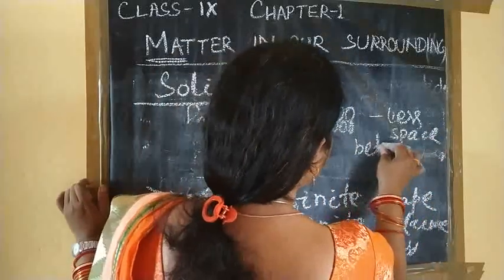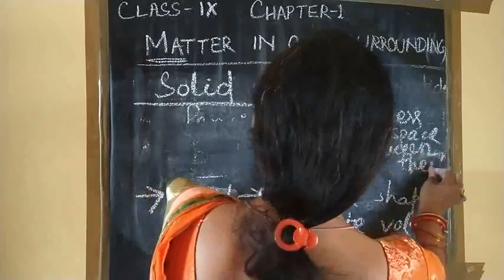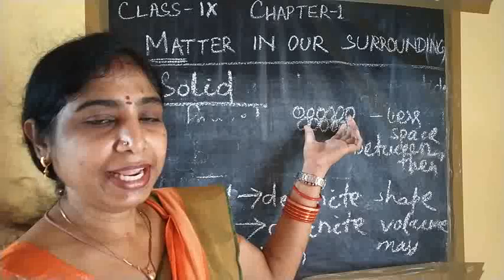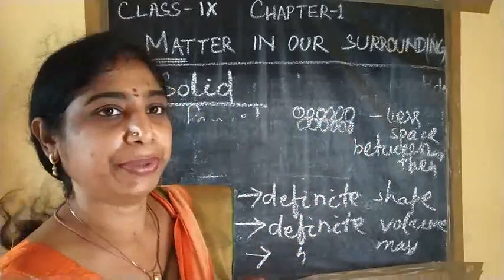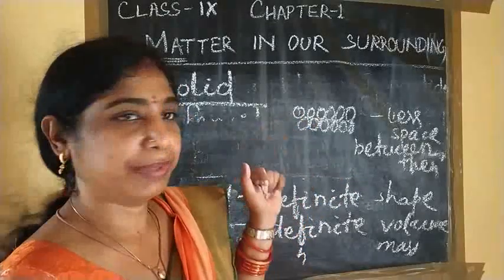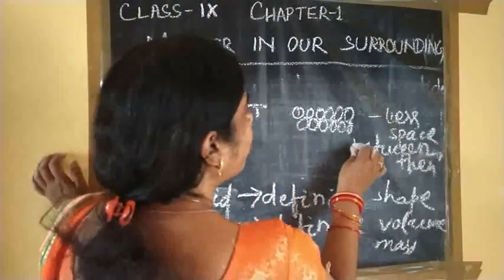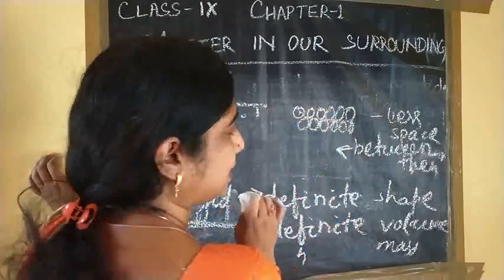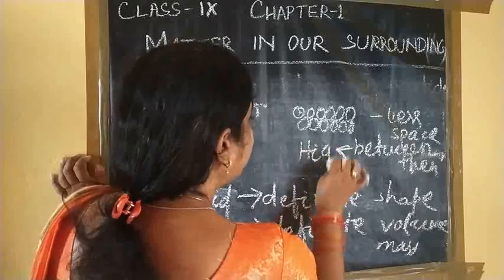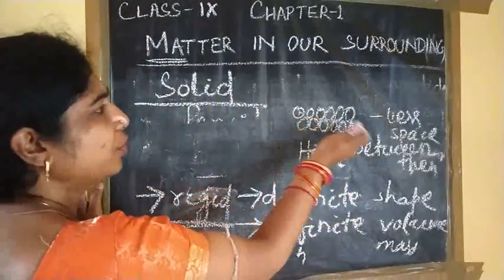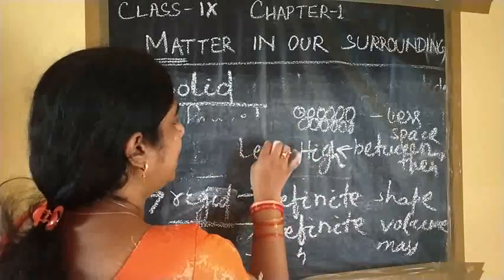So tell me, what about the kinetic energy of the particles? If the space is less, first thing, what is the force of attraction? Force of attraction is high. Then what about the kinetic energy? They do not get any space to move, so kinetic energy is less.